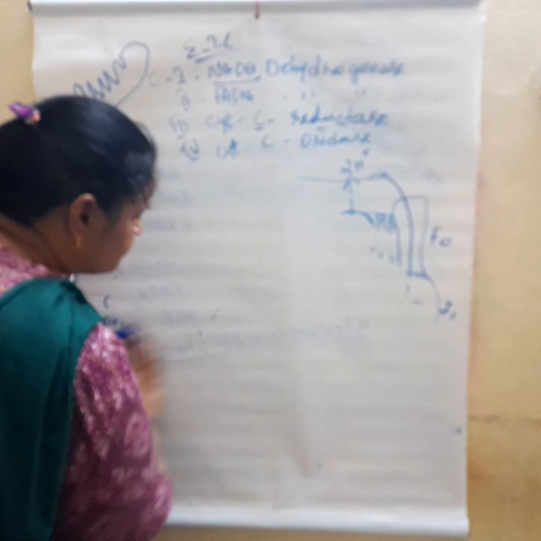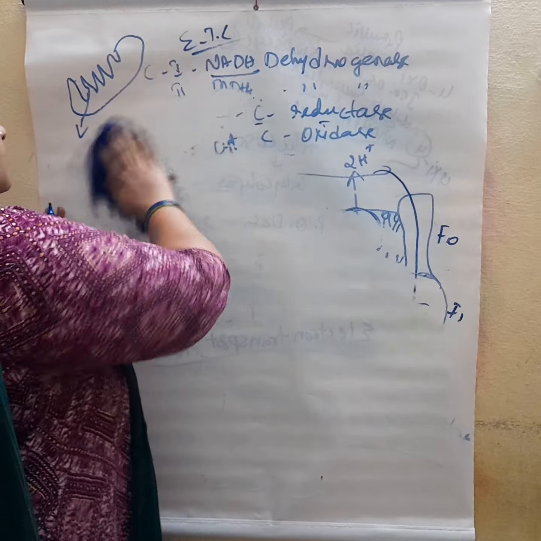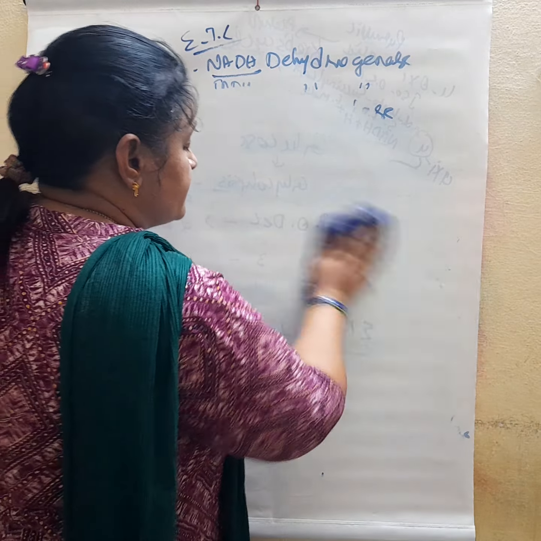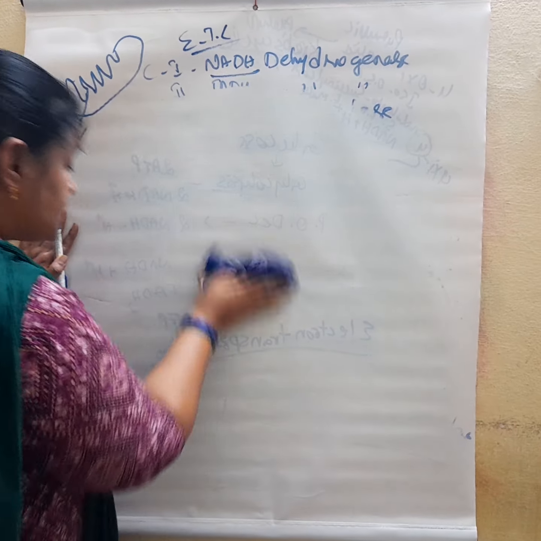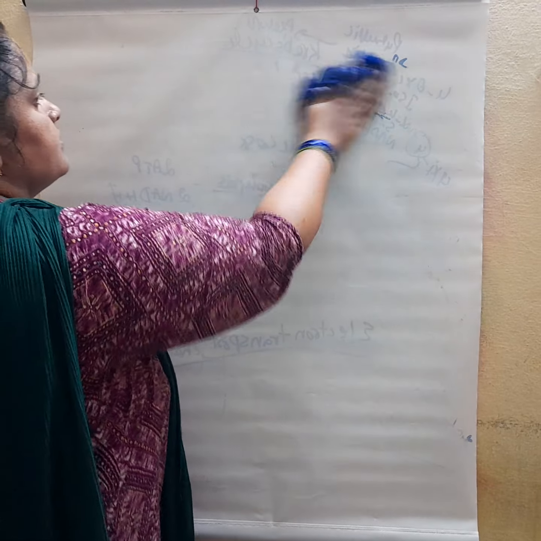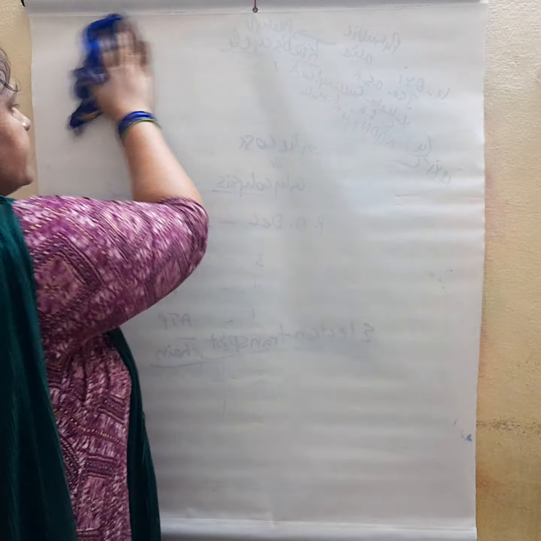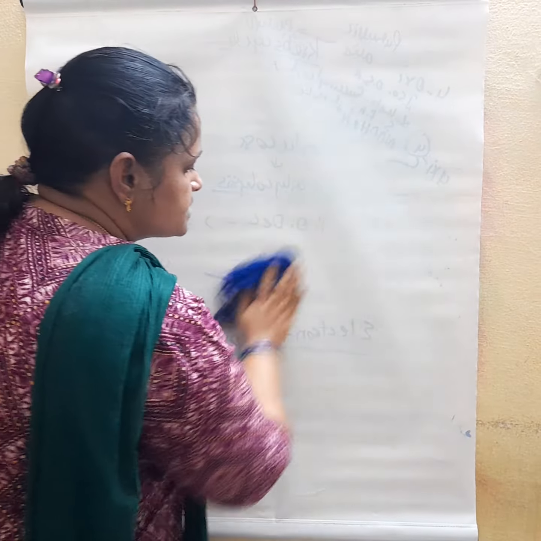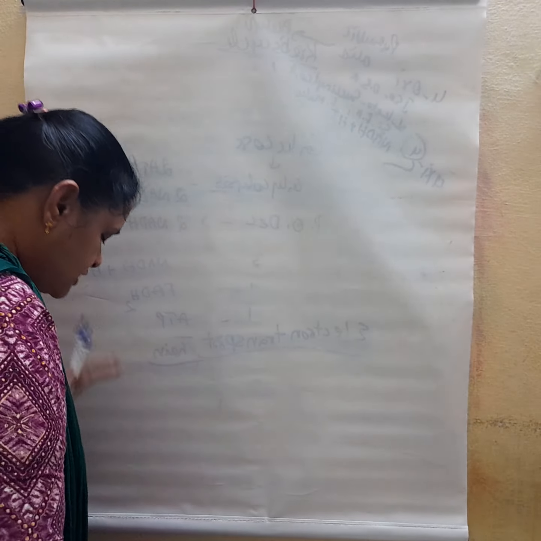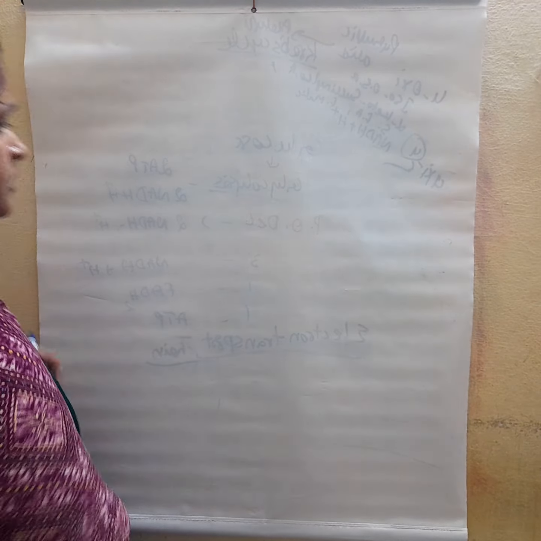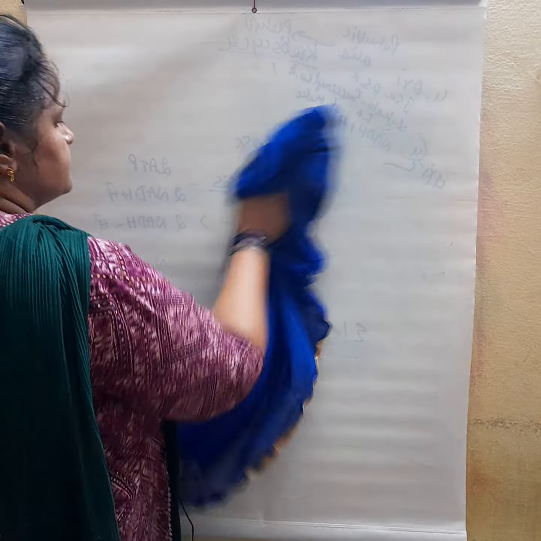So here ATP is formed in the presence of oxygen, right? In the presence of oxygen, ATP is formed, so that is why it is called oxidative phosphorylation.